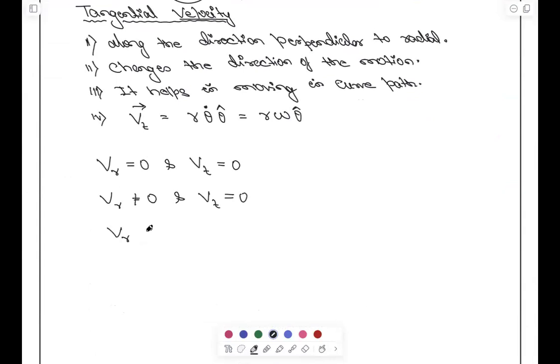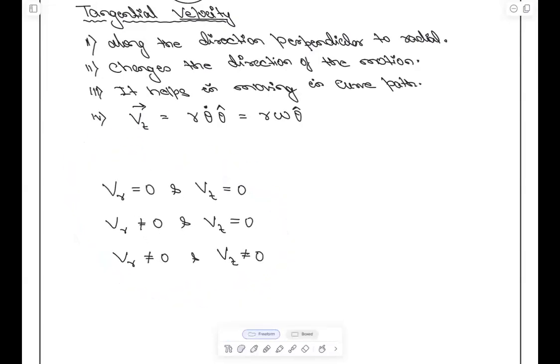And next, VR is not equal to 0 and VT is also not equal to 0. Okay. For these conditions, you have to write the trajectory. Do it.